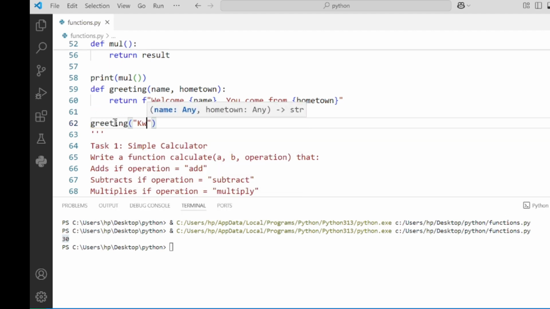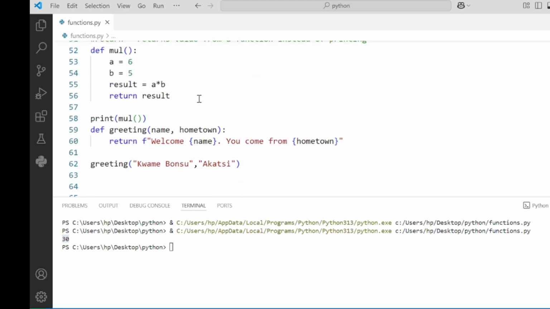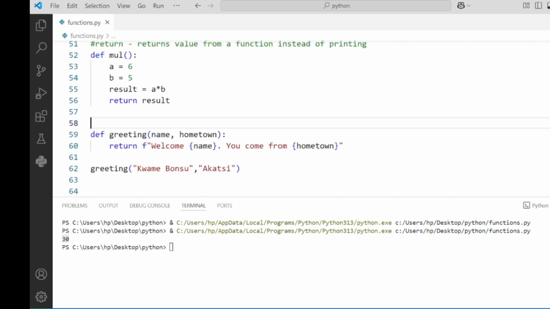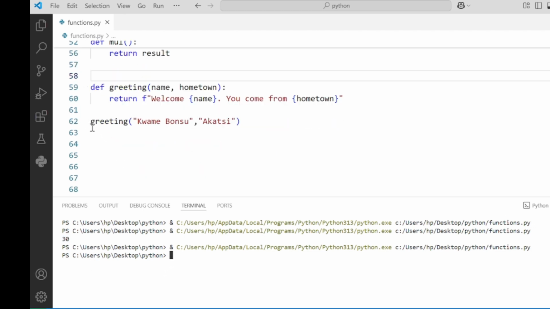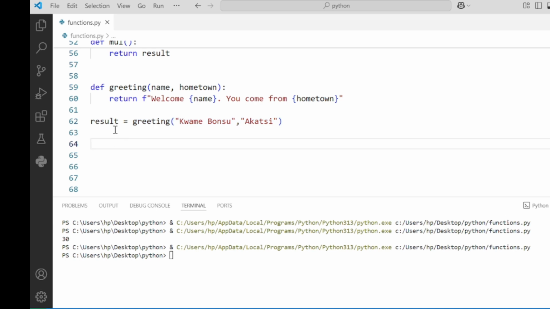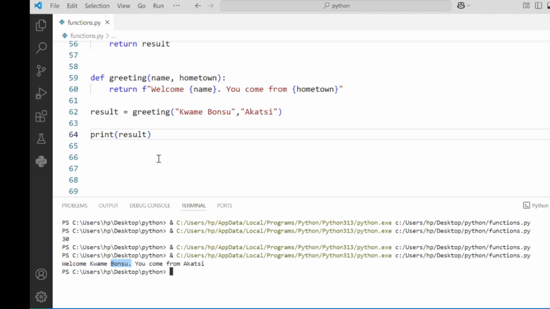The name, Kwame, hometown, Makati. Okay. In the first one, I print it. But here we are returning the value, so I can't just print it directly. In this case, I have to assign a variable to it, results, and then print the variable results.